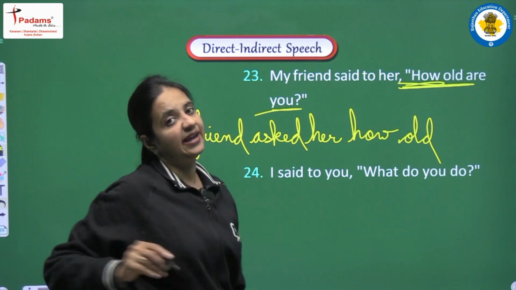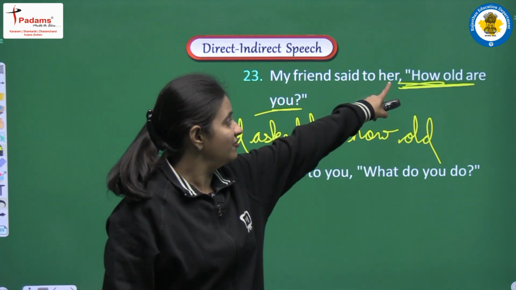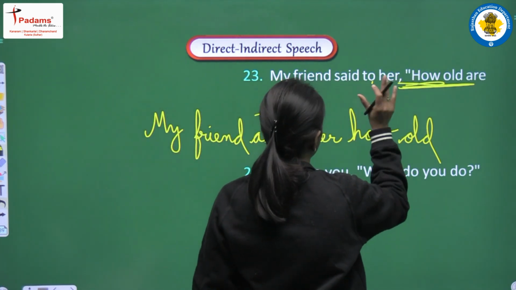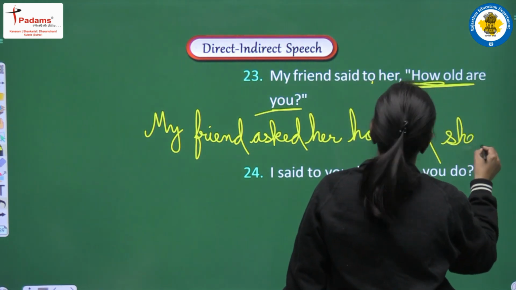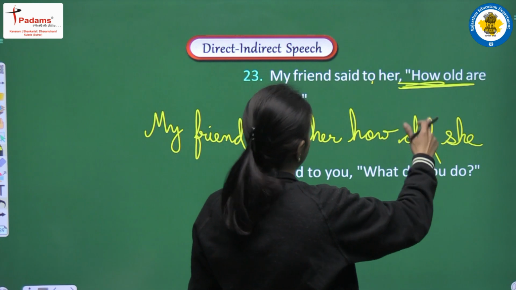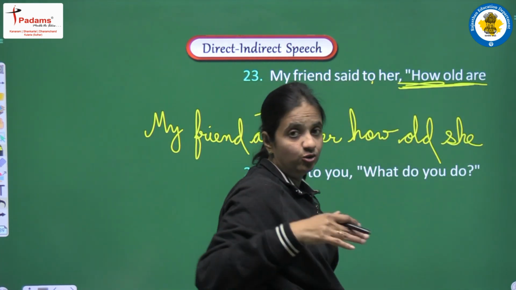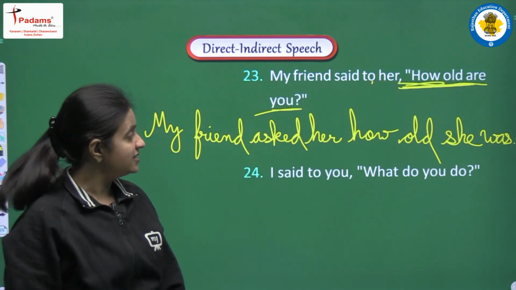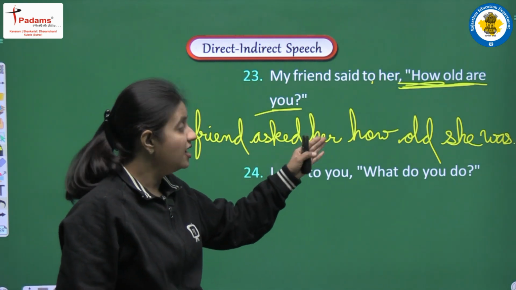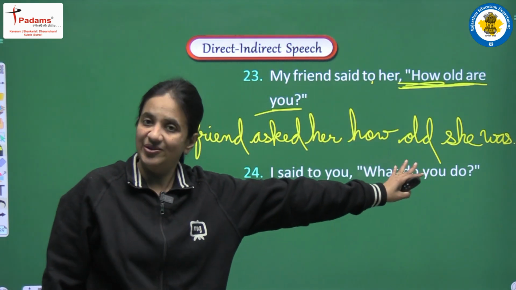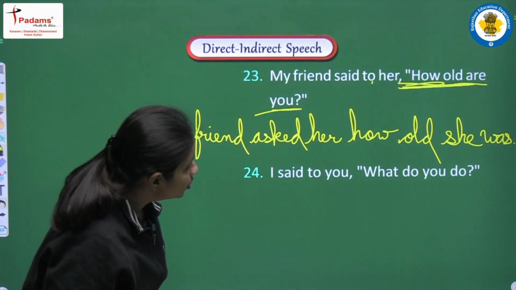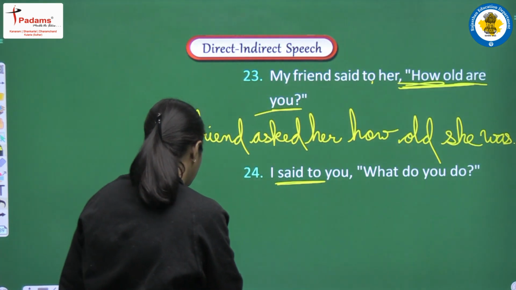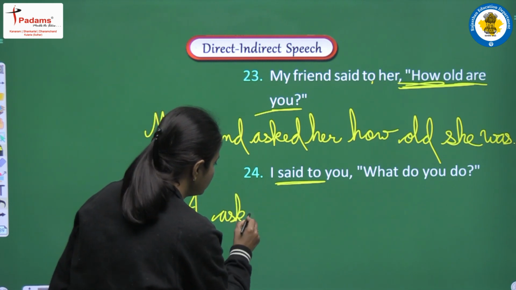Now you, it is a second person pronoun, so second person pronouns are converted according to the object we are having. We are having her, so you will be converted according to her, and we will write she here, how old she, and are will be converted into the past form, that is was, and full stop at the end of the sentence, and the complete sentence will be my friend asked her how old she was. Okay, next is, I said to you what do you do? So again we are having an interrogative sentence, so said to will be converted into asked. I asked you.